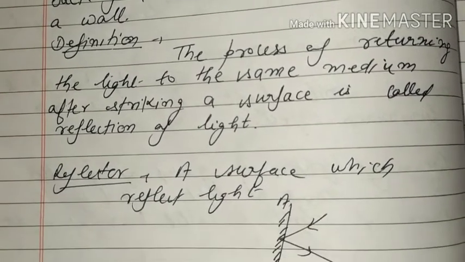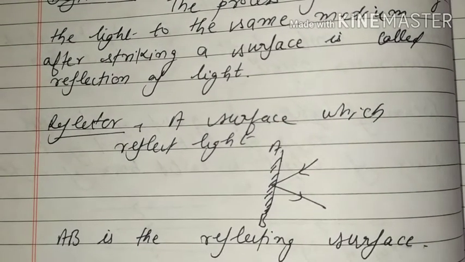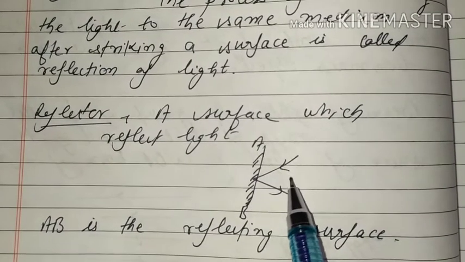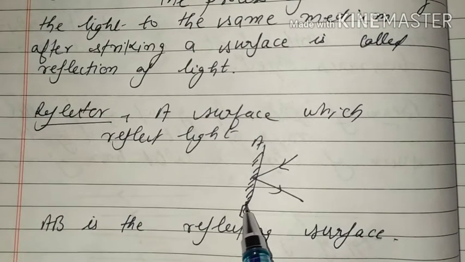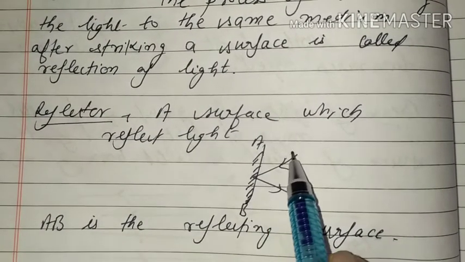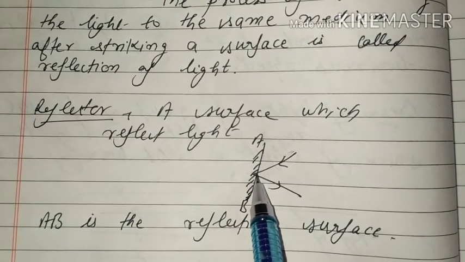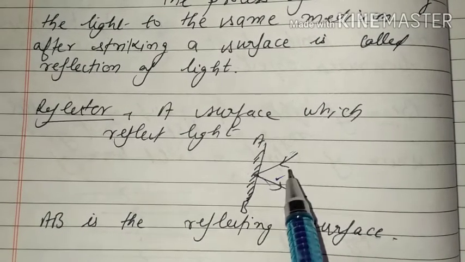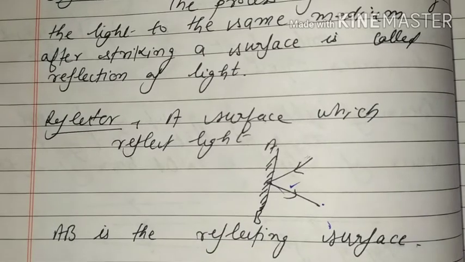Now here are some important terms in this topic. The reflector: the surface which reflects light. Here it is the reflector surface है, ये आपके ये लाइट को रिफ्लेक्ट कर रहा है. लाइट फॉल्स ऑन दिस पॉइंट एंड गो बैक इन सेम मीडियम, दैट इज का रिफ्लेक्टर. AB is the reflecting surface.